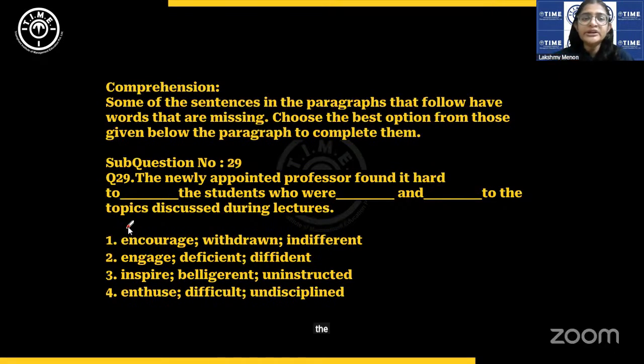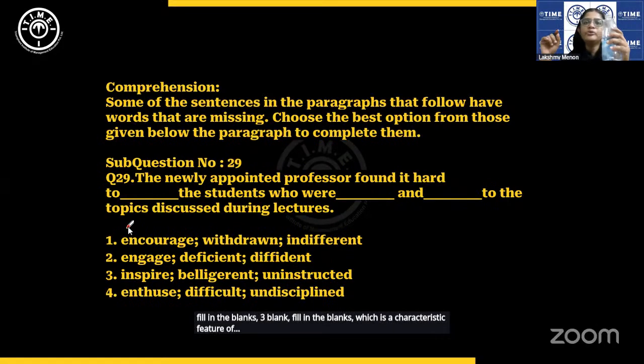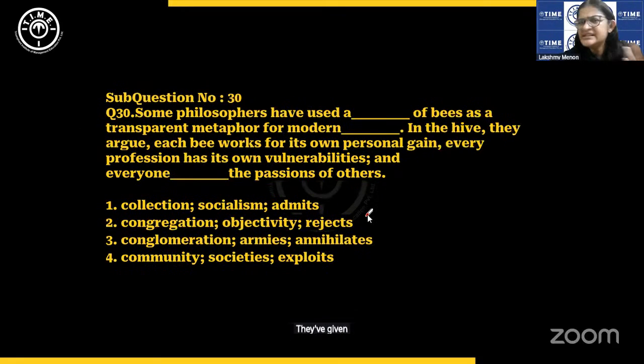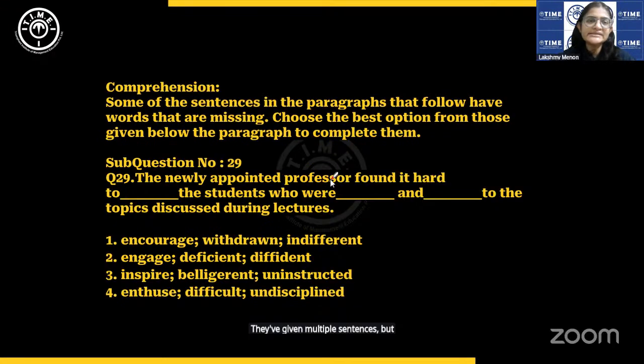Now para completion is over. We are looking at fill in the blanks, 3 blank fill in the blanks, which is a characteristic feature of IPM. Over the years, it has been a standard question type. The only thing is here, they have added some questions where instead of one sentence with 3 blanks, they've given multiple sentences, but the concept remains the same.